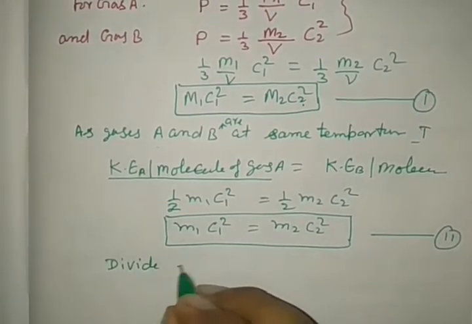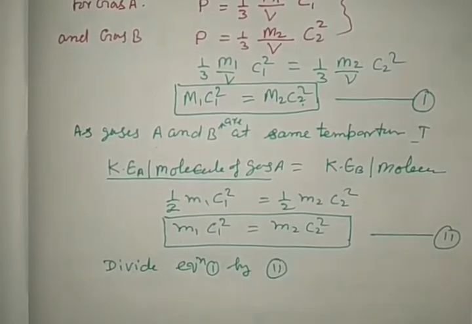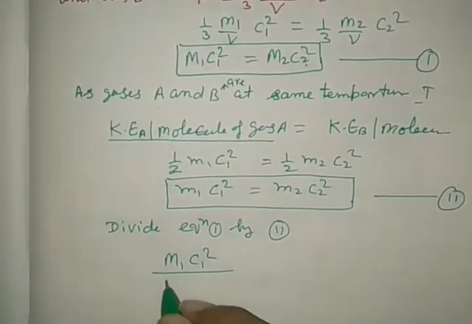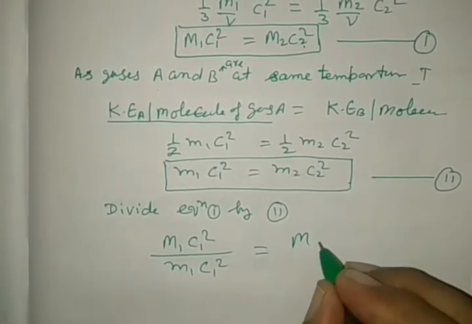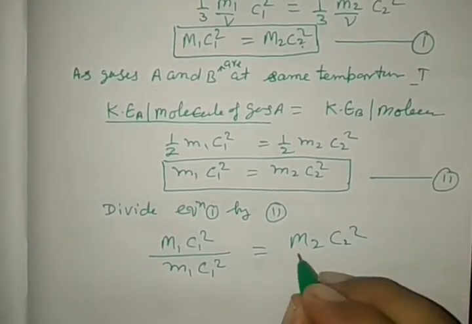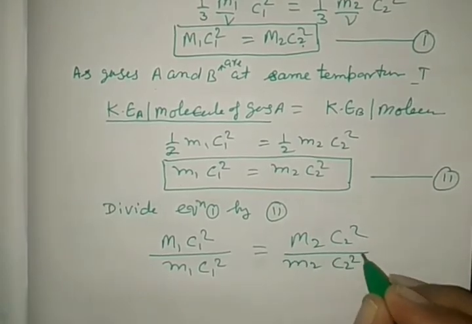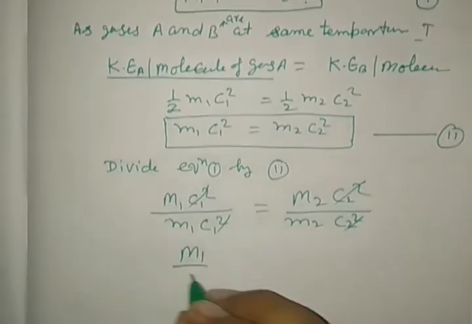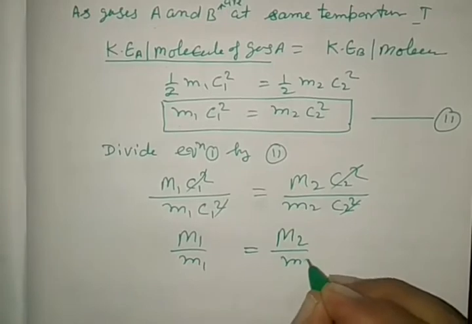Divide equation 1 by equation 2. So it is m1 c1 square by small m1 c1 square, m2 c2 square by small m2 c2 square. This both cancel. It is m1 by m1, m2 by small m2.